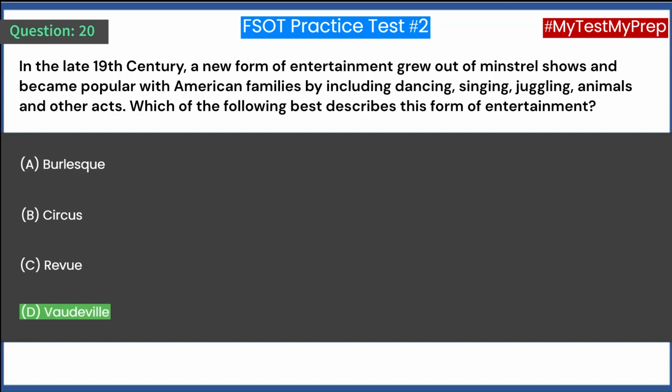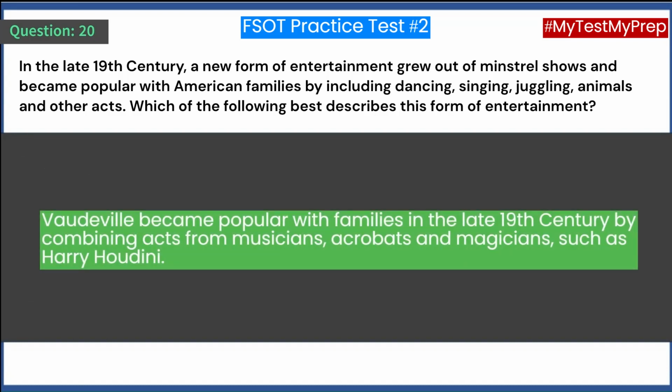Answer: D. Vaudeville. Vaudeville became popular with families in the late 19th century by combining acts from musicians, acrobats and magicians, such as Harry Houdini.